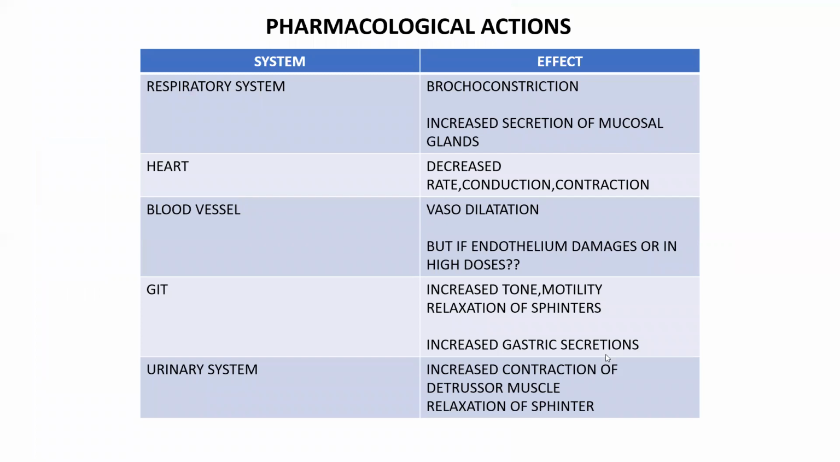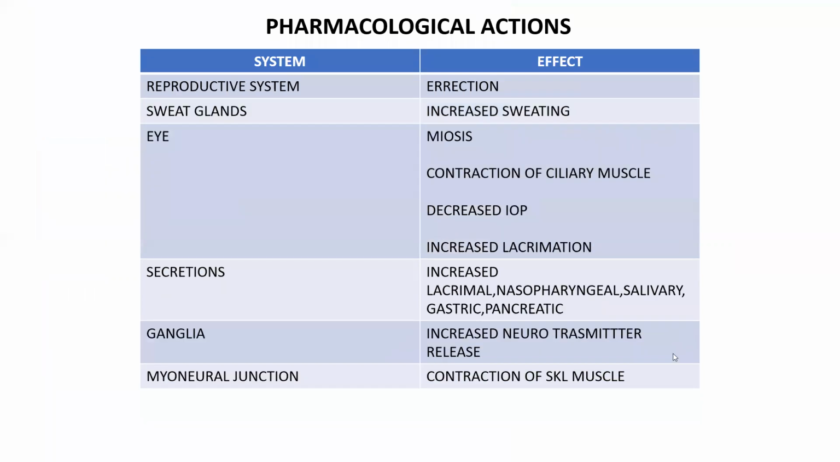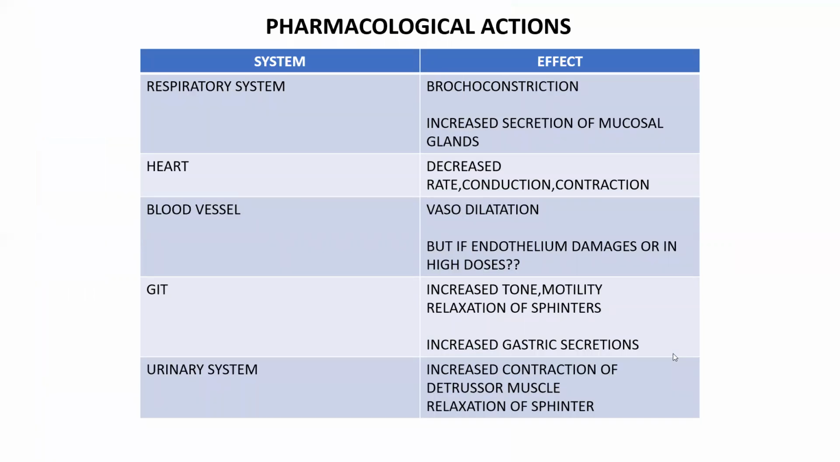And coming to pharmacological actions, here I'll be dealing with all those pharmacological actions system wise. So in the respiratory system, what are the effects of acetylcholine or the parasympathetic nervous system? Here it produces two things. One is bronchoconstriction, another is increased secretion of mucus from the mucosal glands. And then coming to heart, I told decreased rate, conduction and contraction with the help of M2 receptors, and this is with the help of M3 receptors.